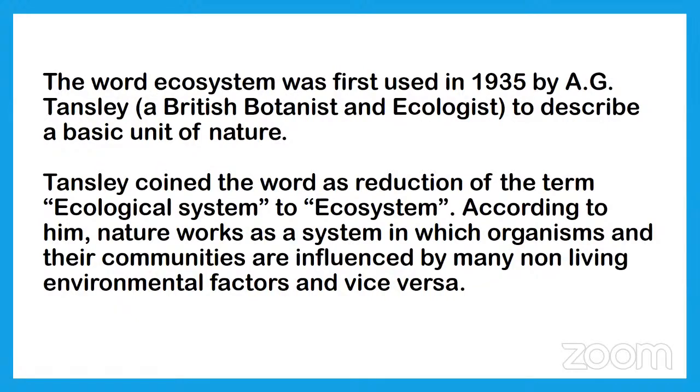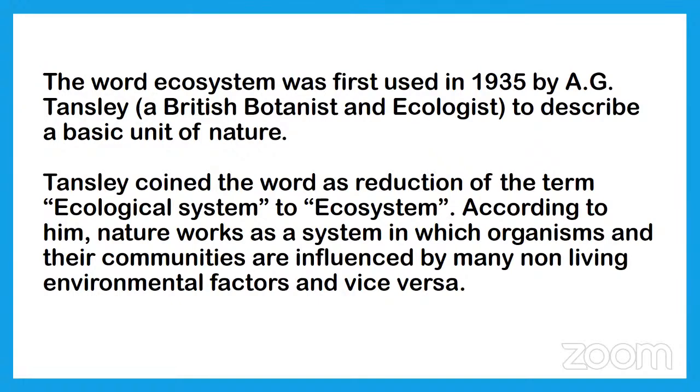According to him, nature works as a system in which organisms and their communities are influenced by many non-living environmental factors and vice versa. Here, what is the meaning? In an ecosystem, living and non-living things are both important. Plants, animals, and at the same time air, water, soil, sunlight are all very important.